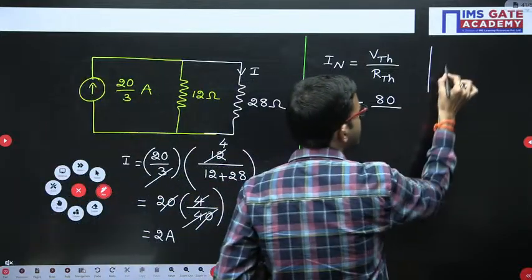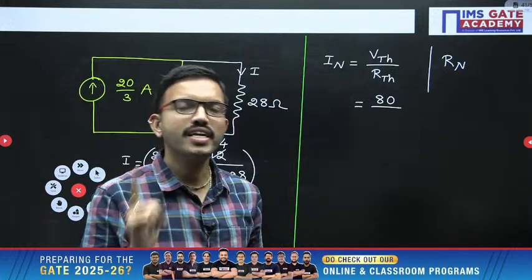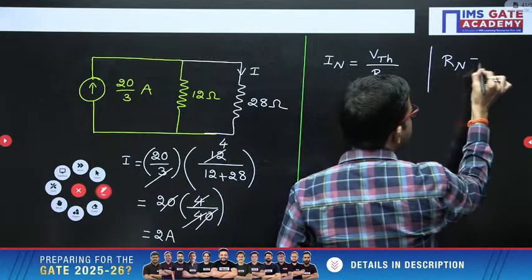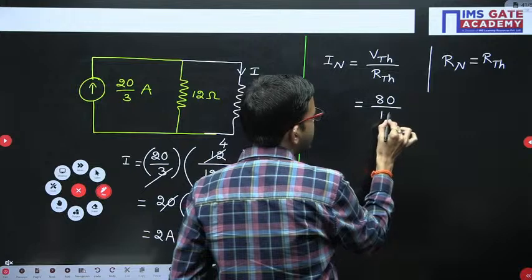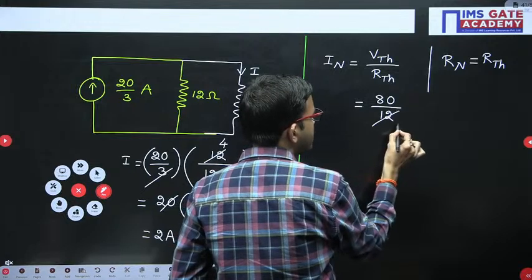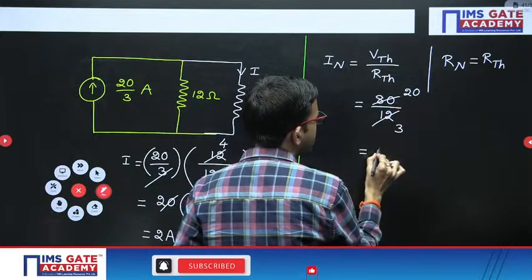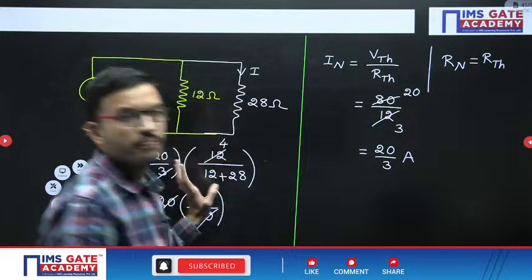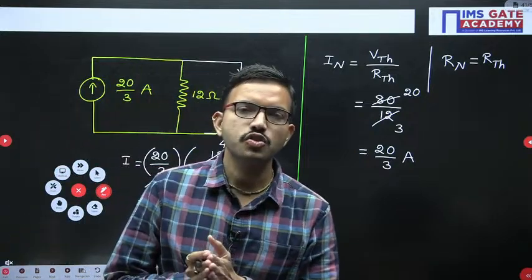While you are applying the source transformation technique, the internal resistance of the voltage source and the current source should both have the same value, right? RN and RTH are both the same. Next, here the RTH value is 12, so 4 3s are 12, 4 20s are 80. So that means you are getting 20 by 3 ampere. Yes, exactly the same.